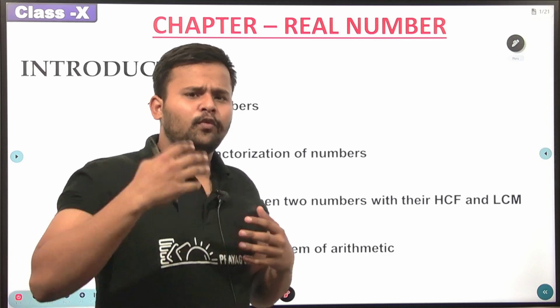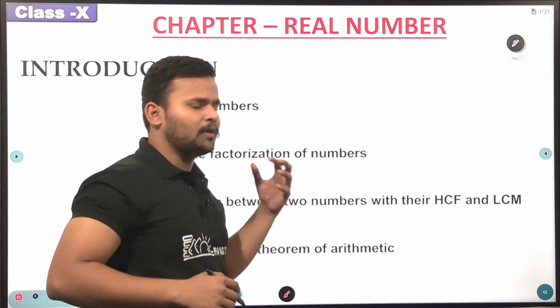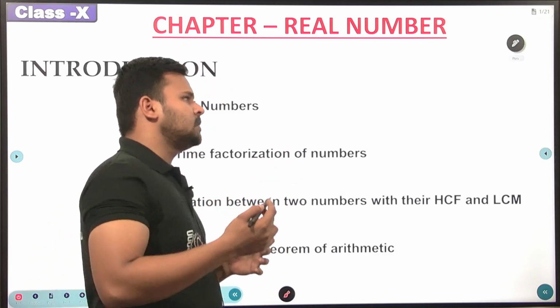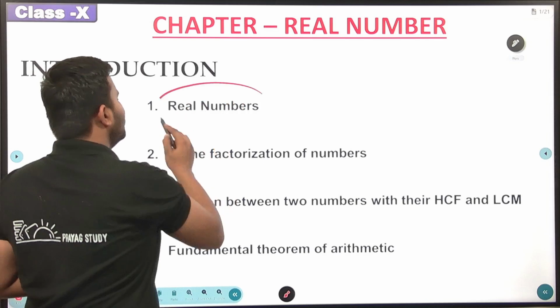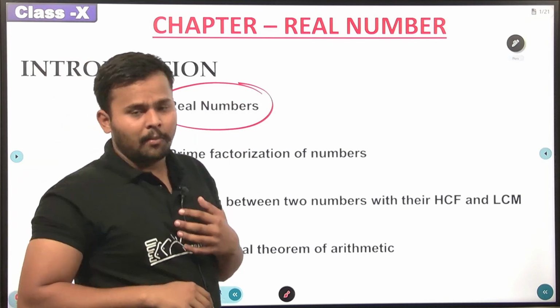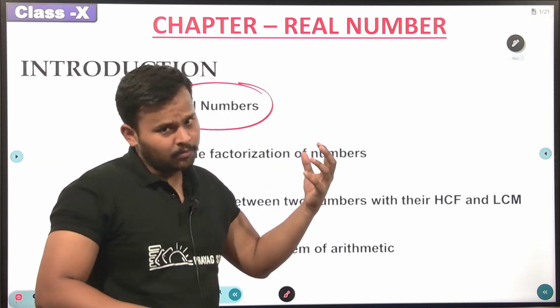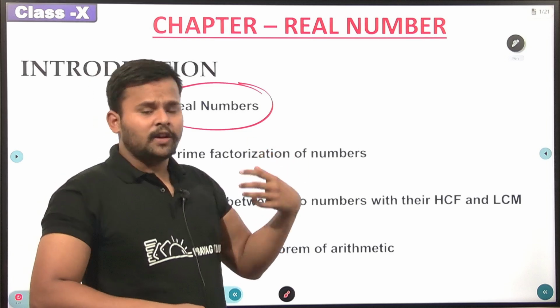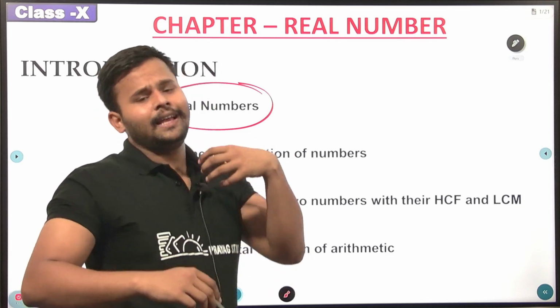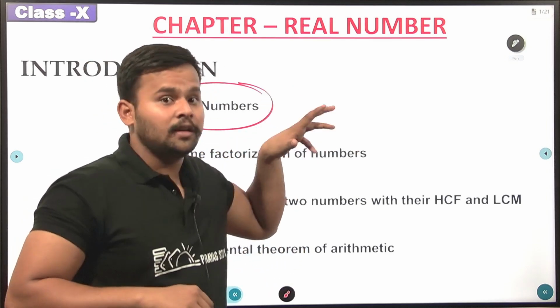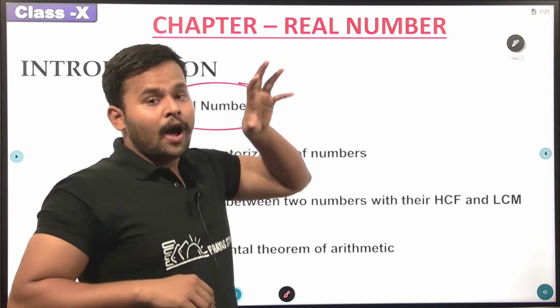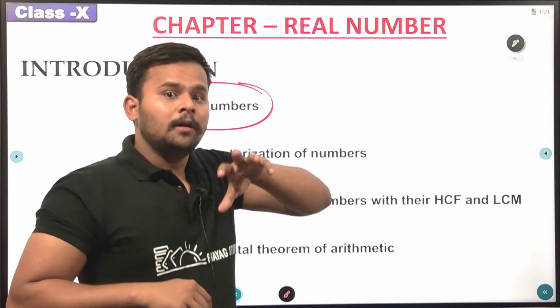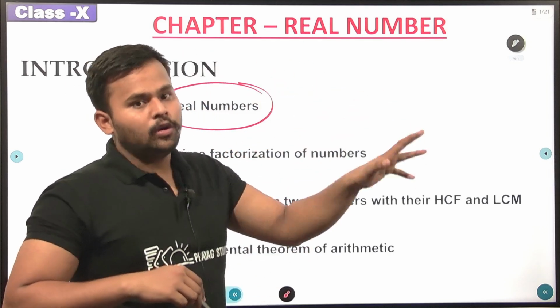First of all, if we talk about the chapter real numbers, the first thing that we'll be learning about will be the real number itself. We'll be learning what exactly a real number is and what the classification of real numbers is, because we will be getting questions on that classification. You had learned that classification in grade 9th as well, but again it will be important in class 10th.